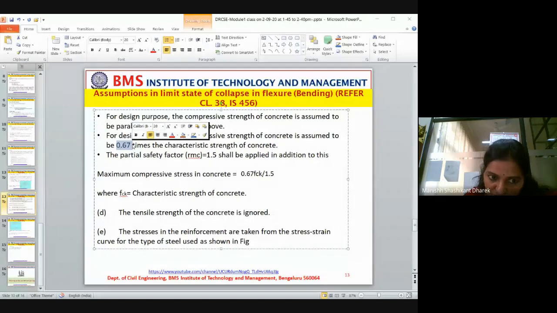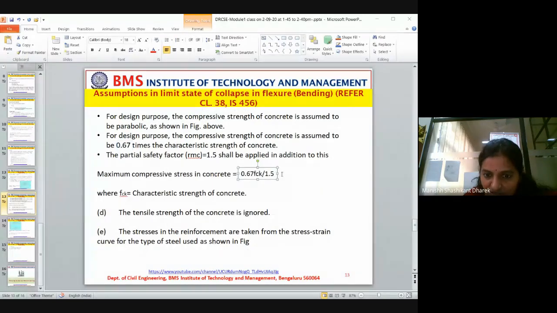On that, an additional 1.5 is applied. When you apply that additional 1.5, you will get 0.446 fck, where fck is the characteristic strength of concrete.